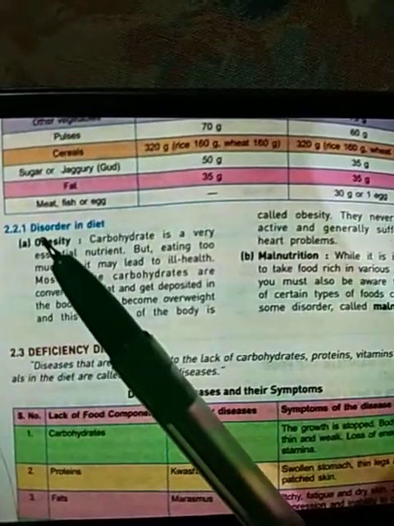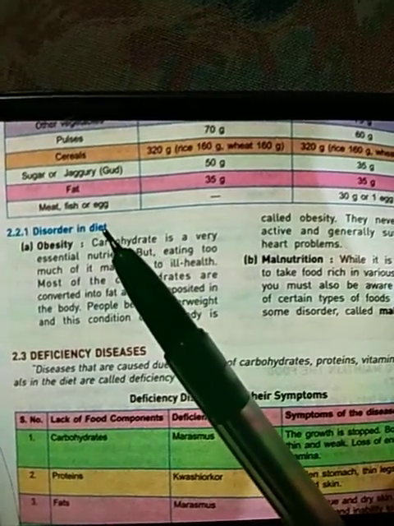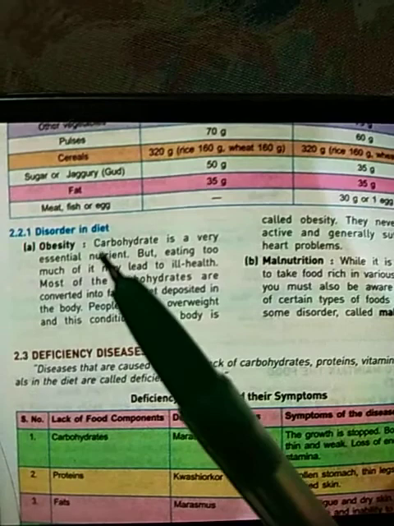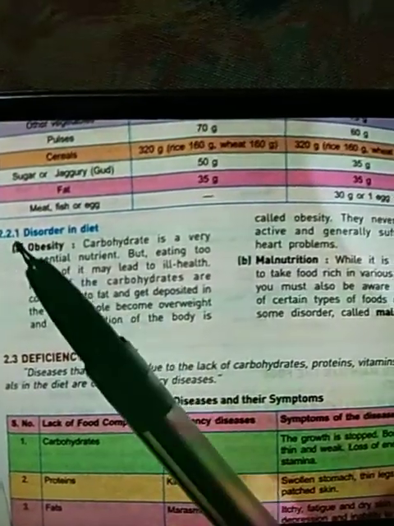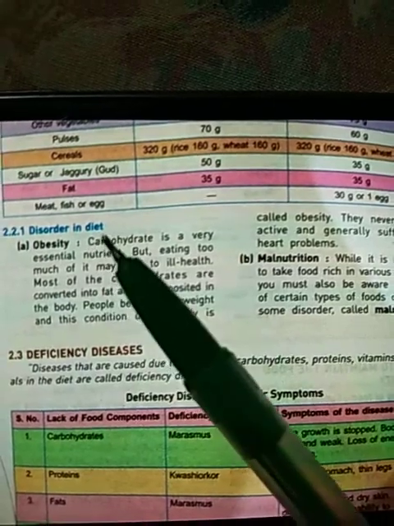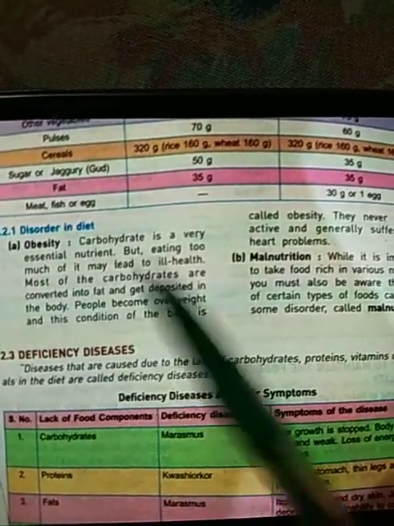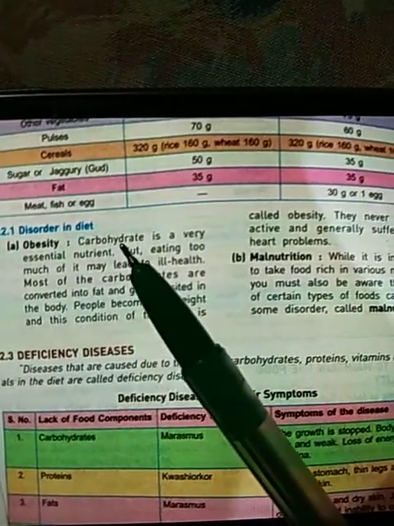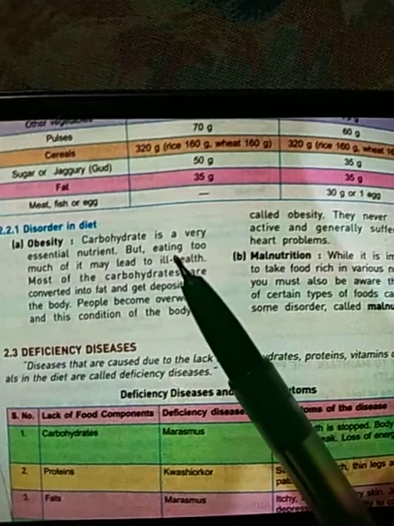Next topic of discussion is disorder in diet. If you are not following a proper diet plan, there will be disorder. And what are the disorders caused due to improper diet plan? These are obesity. Carbohydrate is a very essential nutrient, but eating too much of it may lead to ill health.